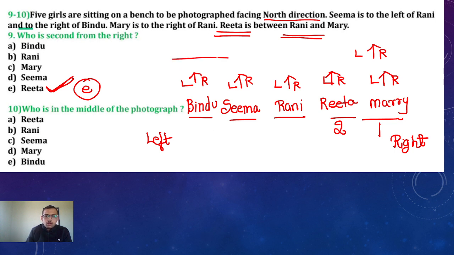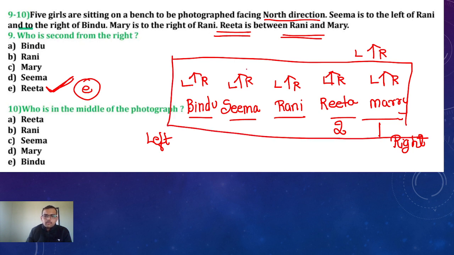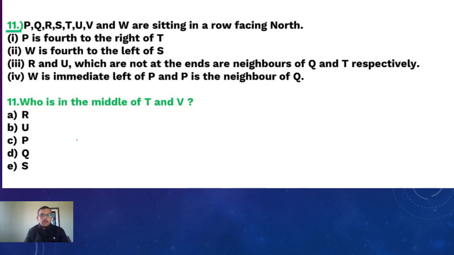Next, who is in the middle of the photography? See, these all are taking the photography. Who is in the middle of the photography? Here 2, here 2. The remaining middle is Rani. Rani is the middle of the photography. That is B. Okay. We will move to the next question.